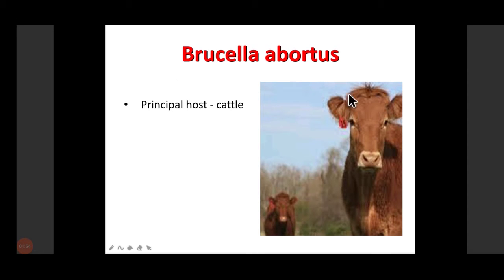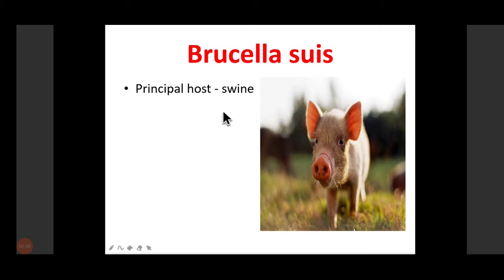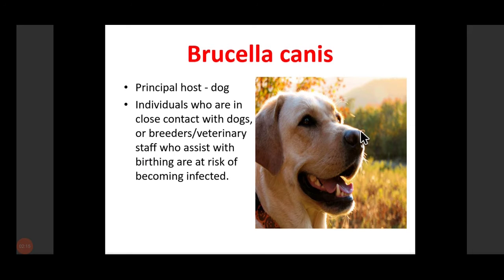Then Brucella abortus, the principal host is cattle, and Brucella suis, the principal host is swine. And Brucella canis, the principal host is dog.